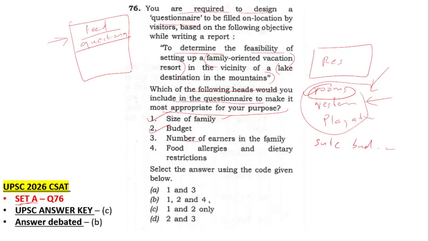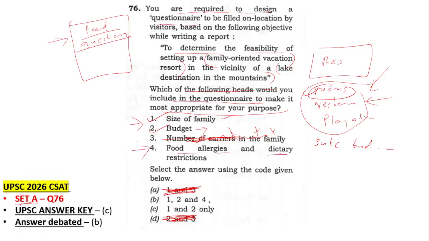Number of earners in the family is none of the concern of this thing. Budget anyway you know, whether one person is earning or two persons are earning, you don't have to care. So 3 you can eliminate. When you eliminate 3, these 2 options will go away. Now it is 1, 2, 4 and 1, 2. That means 1, 2 automatically becomes correct, which is our estimation. That's correct only.